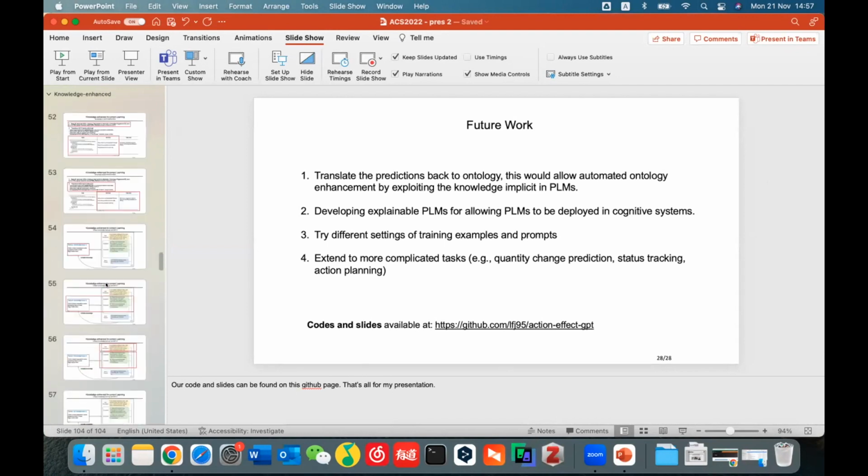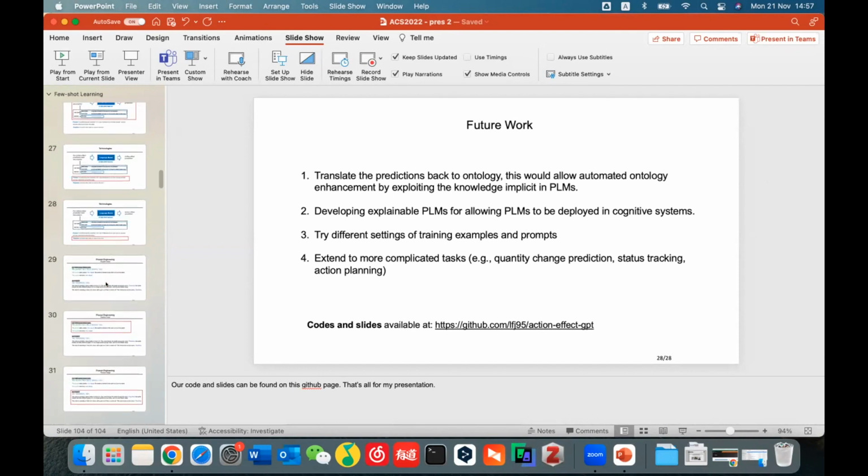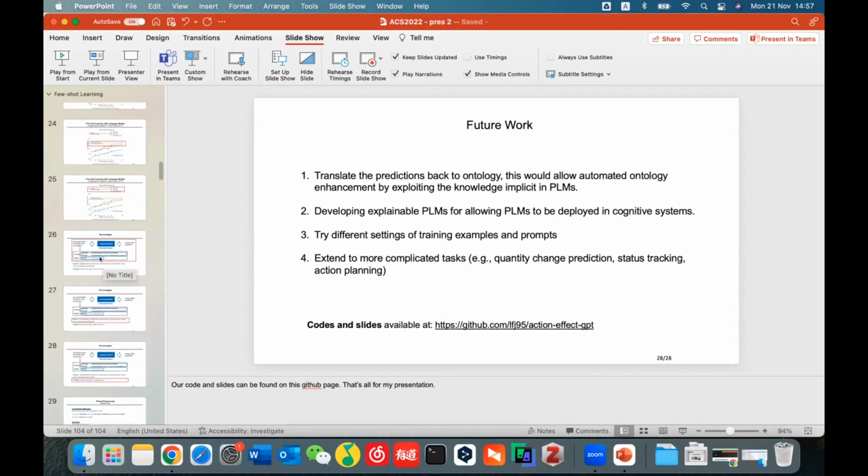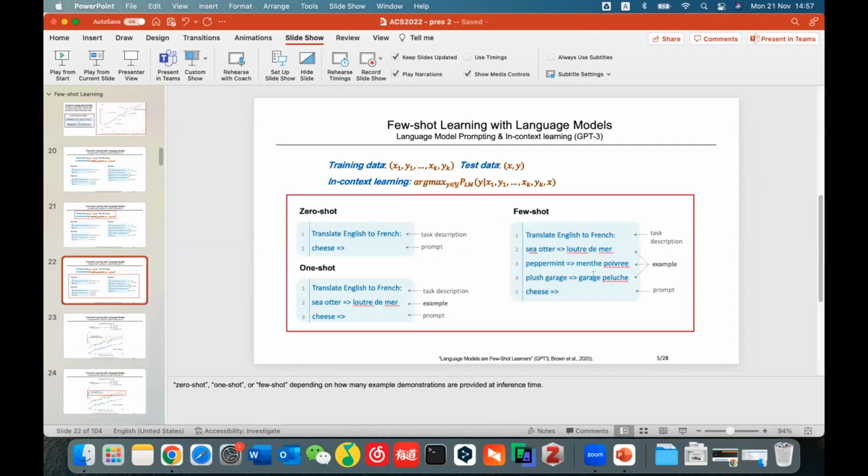When we say 1-shot, 2-shot, or 4-shot, we're saying that because we're sending a prompt to a language model. When we give a prompt to the language model to make the inference, for example, here is a 3-shot, we will form this text format and send it to the language model. So that's at the inference time. There will be training data and there will be test data, but how many shots here means how many examples you give it at the inference time.